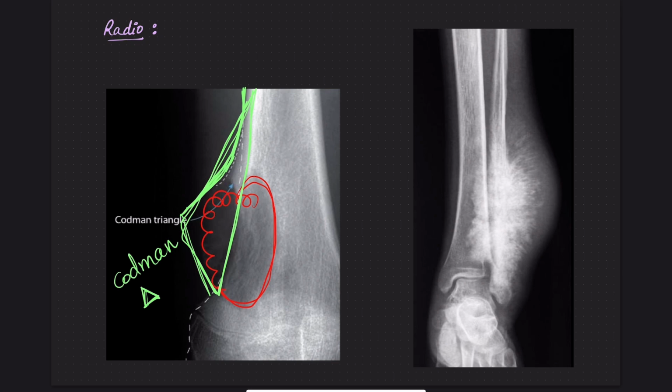Another finding will be, for example, at the ends of long bones, where the tumor grows and gives out spikes like the rays of the sun. This is called the sunburst appearance. These two are the characteristic findings that you see in conventional osteosarcoma.